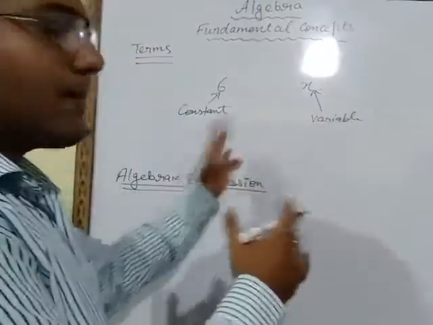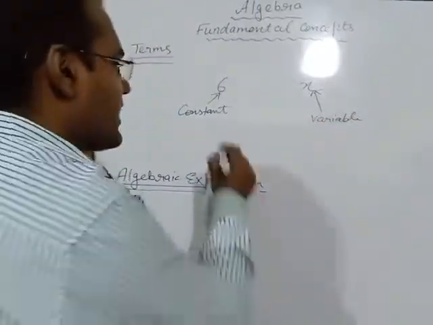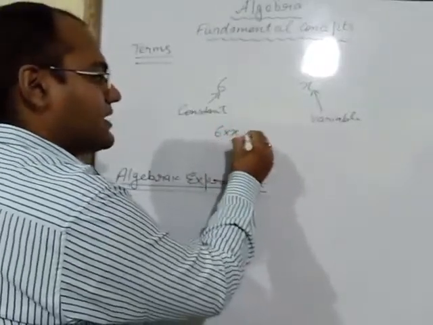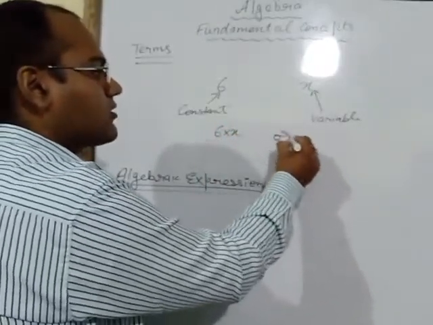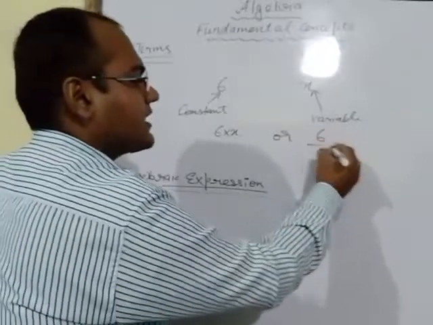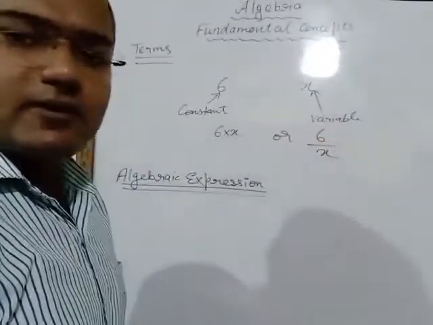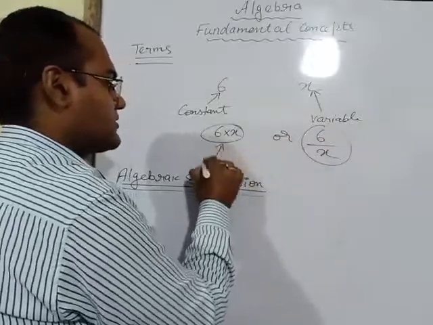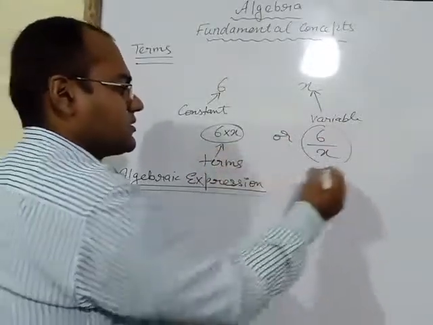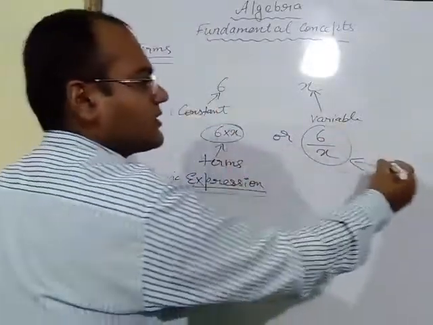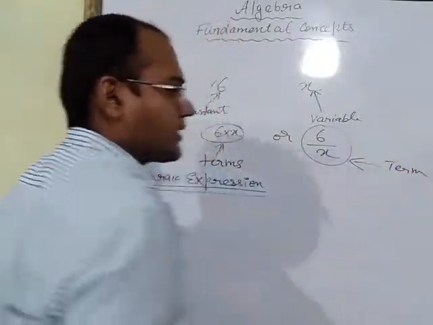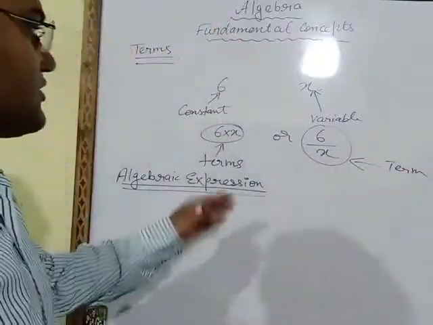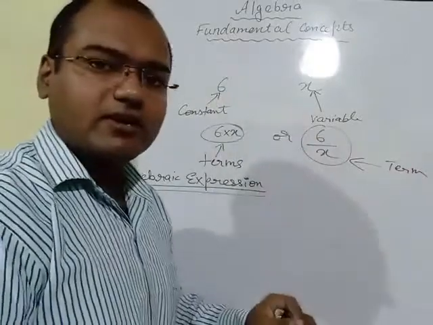If we combine these two with the help of a multiply sign or a divide sign, then such values are known as terms. It is not compulsory to combine a constant and a variable.